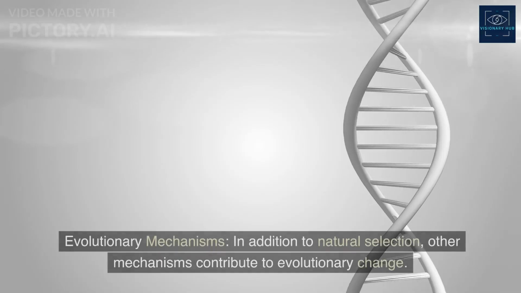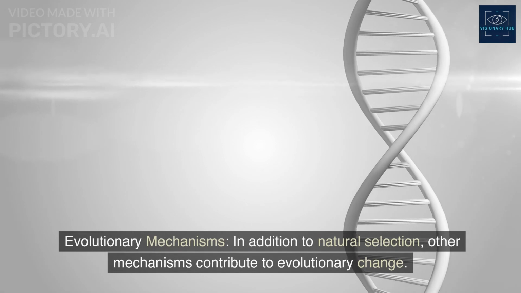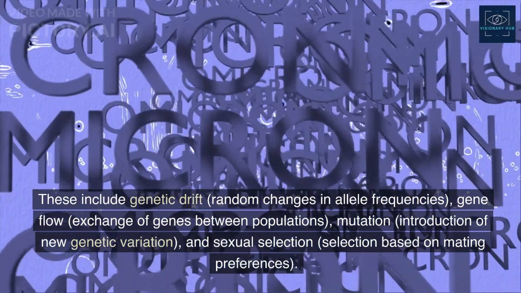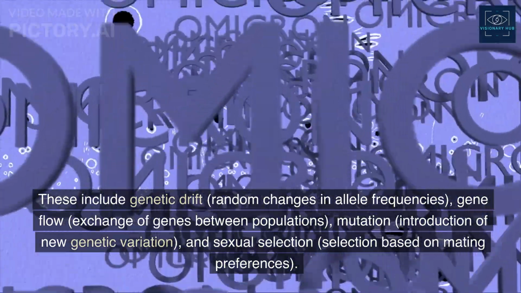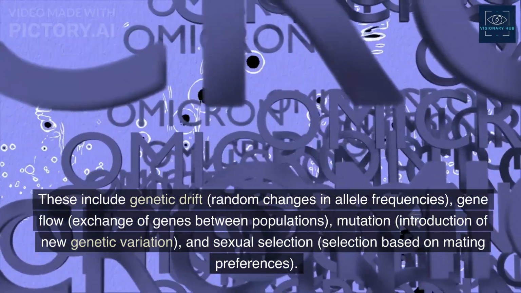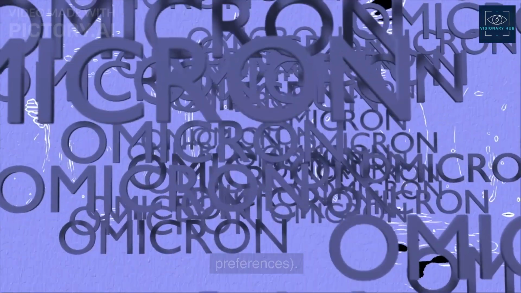9. Evolutionary mechanisms. In addition to natural selection, other mechanisms contribute to evolutionary change. These include genetic drift, random changes in allele frequencies, gene flow, exchange of genes between populations, mutation, introduction of new genetic variation, and sexual selection, selection based on mating preferences.